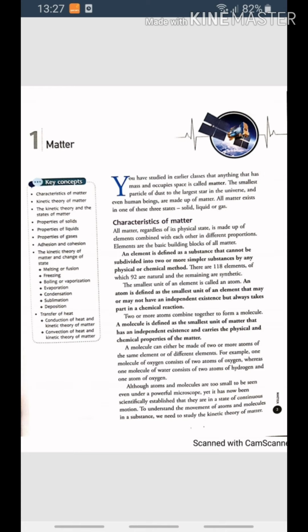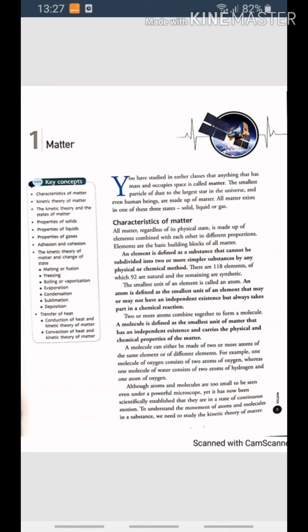Molecules in a substance always exert a force of attraction on each other. This force is known as the intermolecular force of attraction. The gaps between the different molecules in a substance are called intermolecular spaces. The kinetic theory of matter can explain the difference in the properties of the three states of matter.